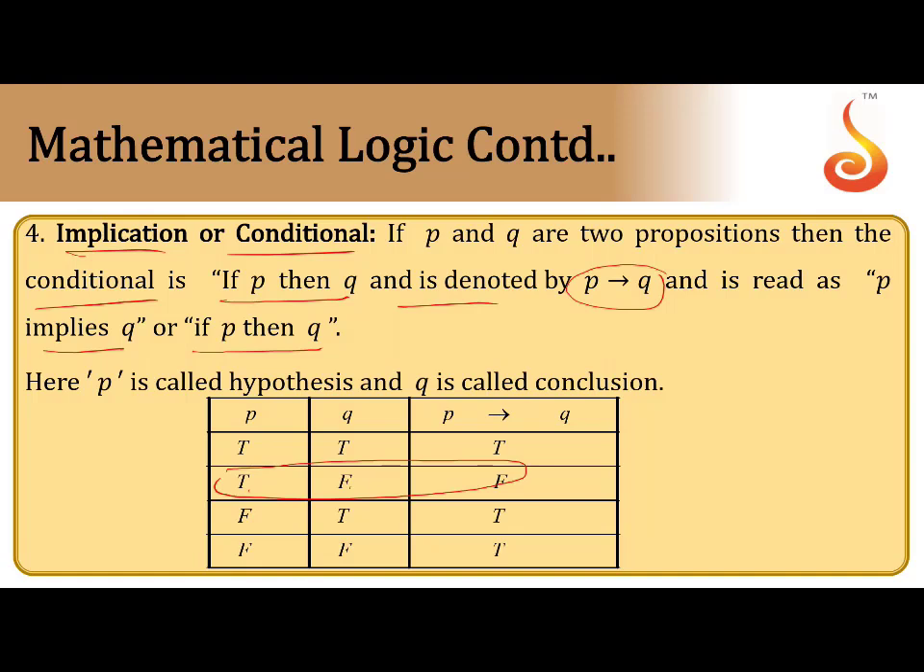First conjunction, next disjunction, next implication. In conjunction, if both are true, it is true; otherwise it is always false. In disjunction, only when both are false is it false; the other cases are true. But here, TF gives F, and the remaining cases are always true. That you have to memorize. The other truth table is for the conditional, if P then Q, and the symbol for it is P implies Q.